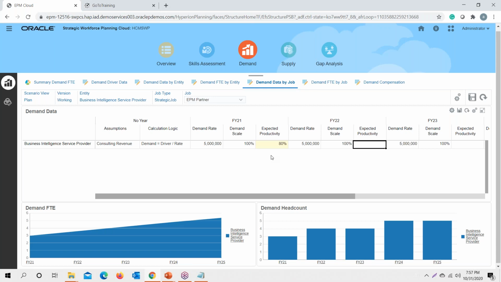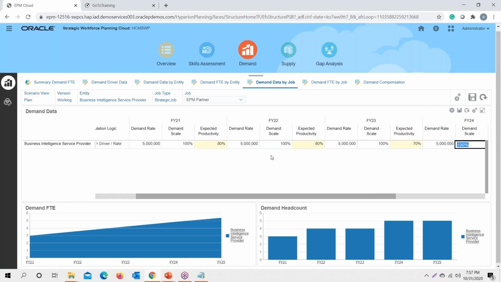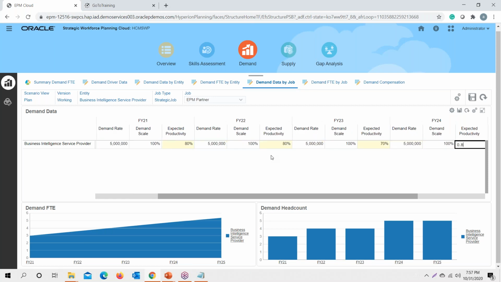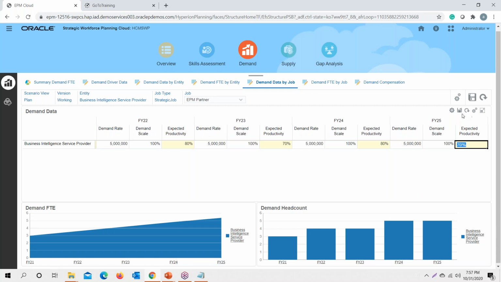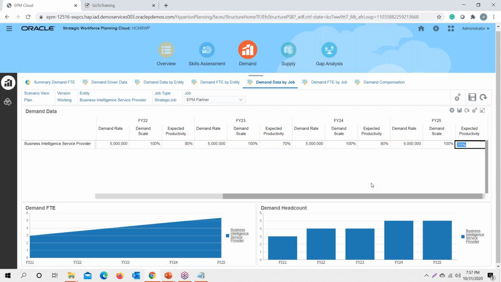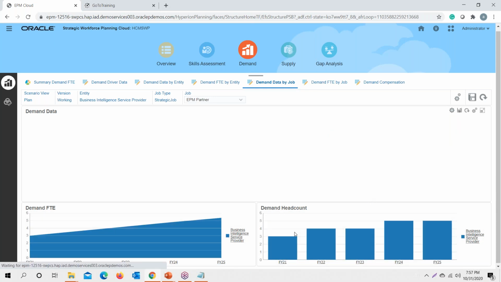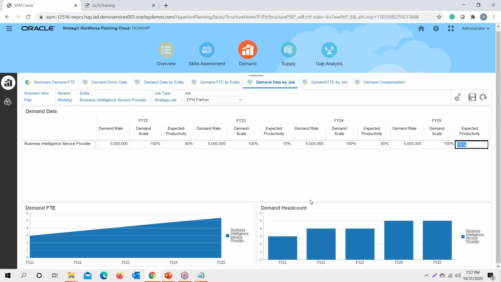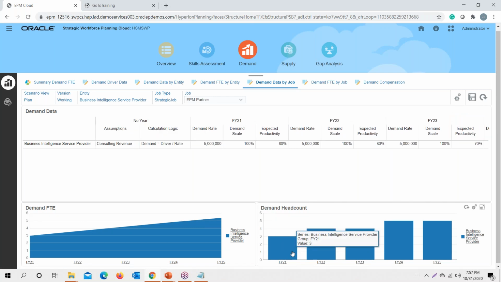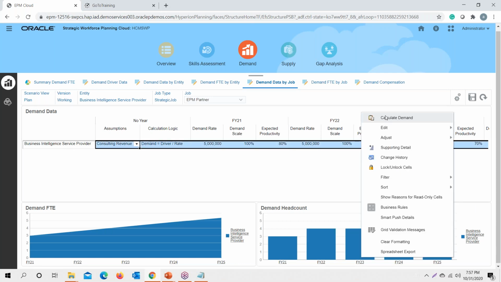For financial year 22 I just keep it as 80, and for the further years I make a random selection of some percentage. Now it will take this expected productivity as a figure, and among these EPM consultants, calculate the expected number of FT based on the productivity. It will calculate the number of FT count accordingly.